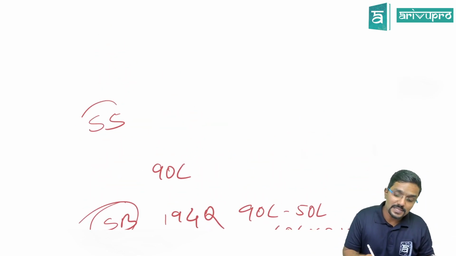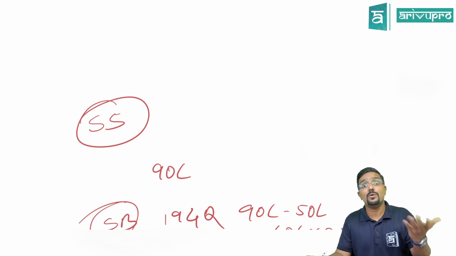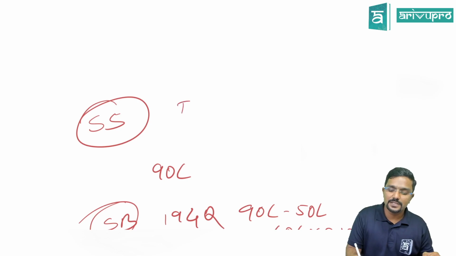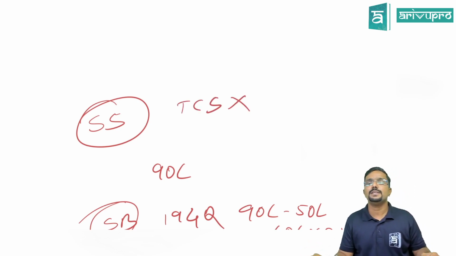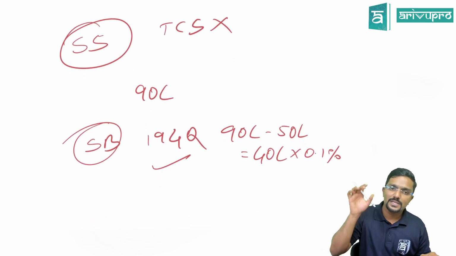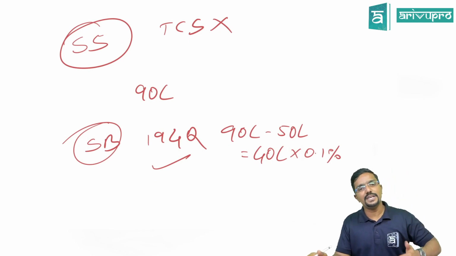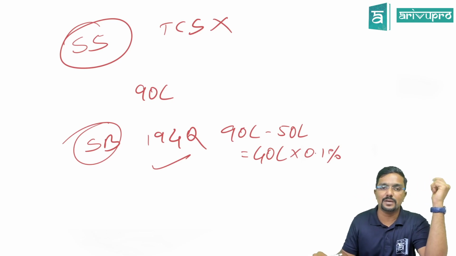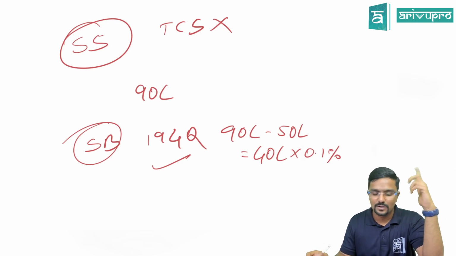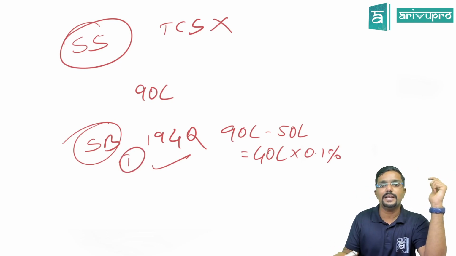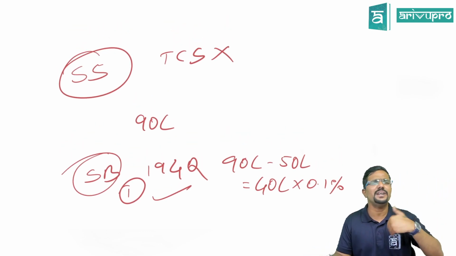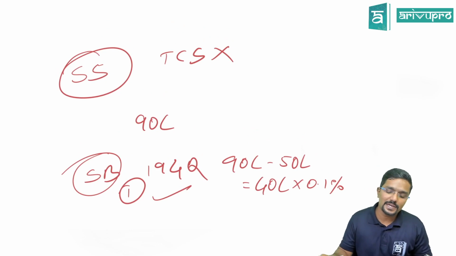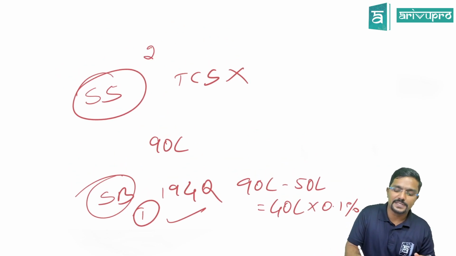Now, will the seller also collect TCS? No. Even though he is a specified seller, TCS will not be applicable. On the same transaction, both TDS and TCS will not be applicable. And sir, which should we check first? Always TDS first. When will TDS not be applicable? When the buyer is not a specified buyer. In that case, we will go and check TCS.